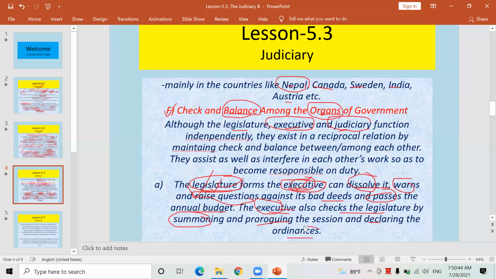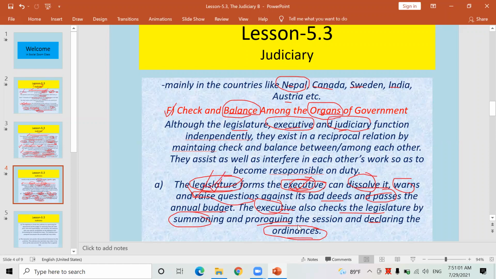Ordinance is called ordinance in Nepali. It is raw law, isn't it? But in course of time, if it is passed by 2/3 majority of the legislature, ordinance also can change into law. Actually, the lawmaking body of Nepal is the legislature.